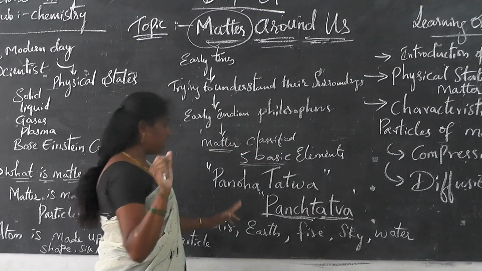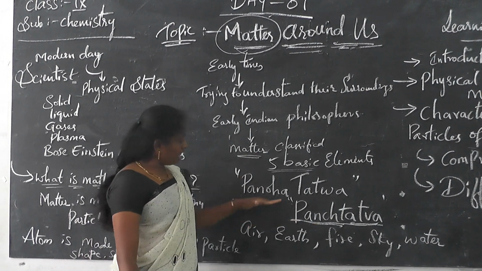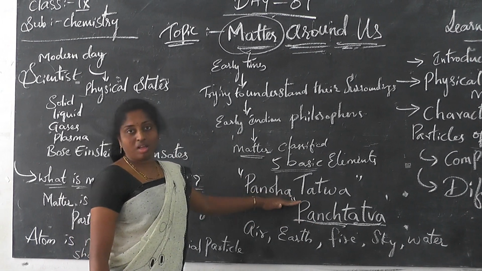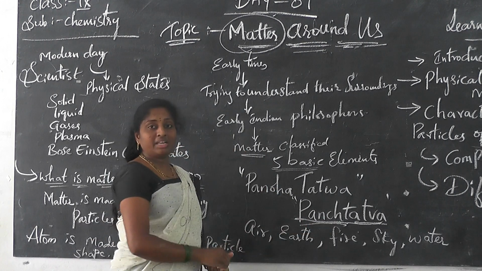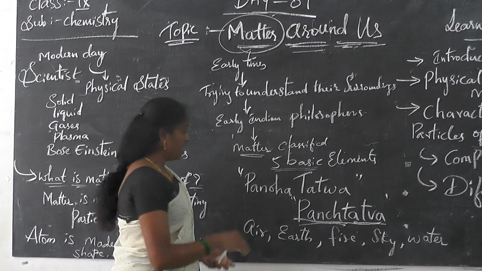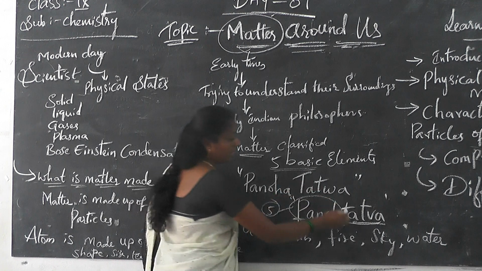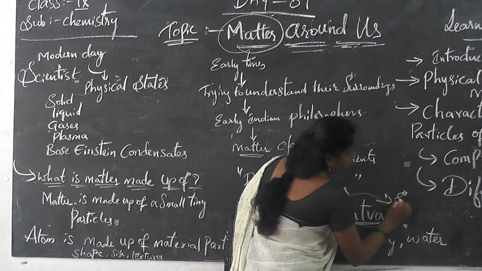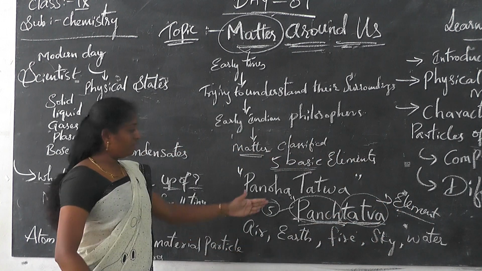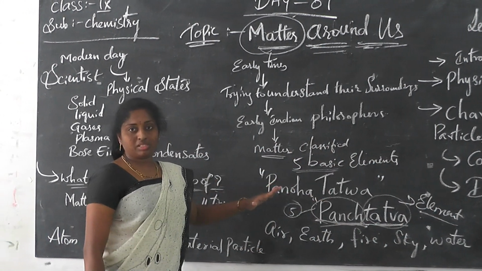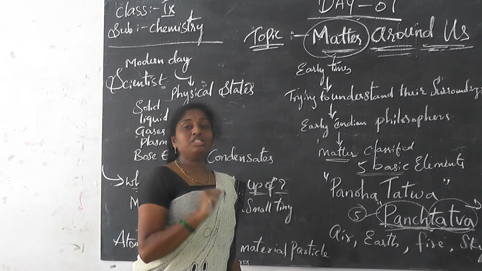These are the 5 basic elements, and we call it Panchatattva in Sanskrit. The meaning of this is: Panch means 5 in Hindi, and Tattva means element. So the meaning of this is 5 elements. This is called the Panchatattva. In Telugu we call it Panchabhutalu.